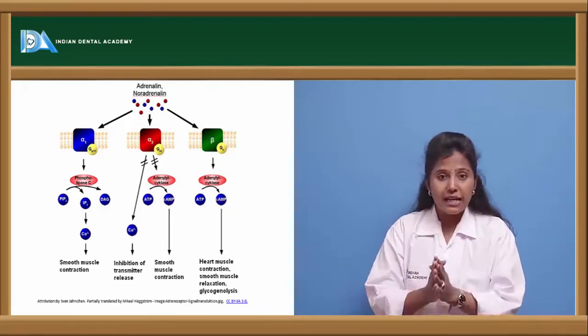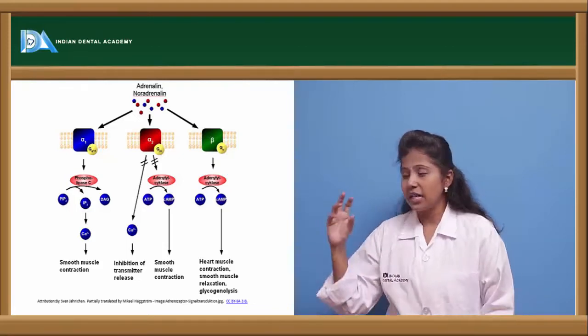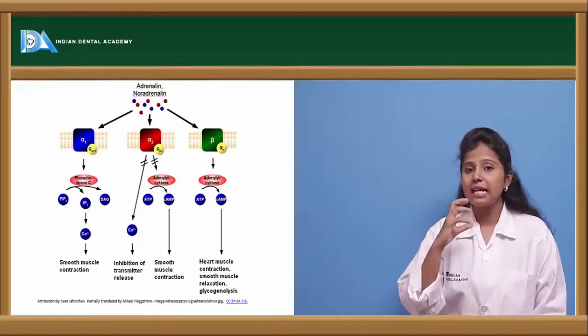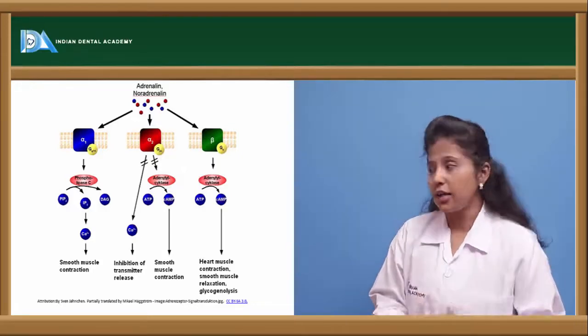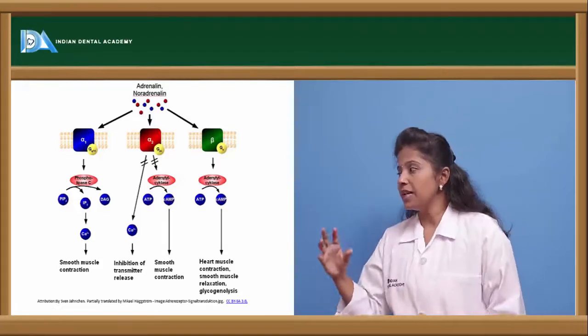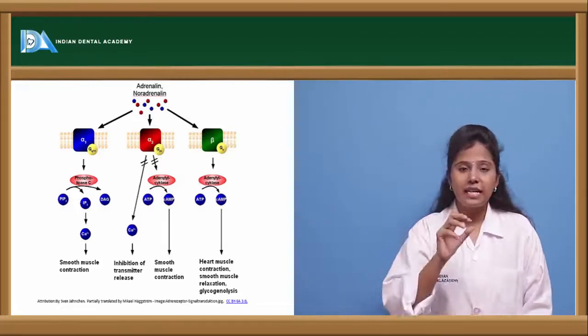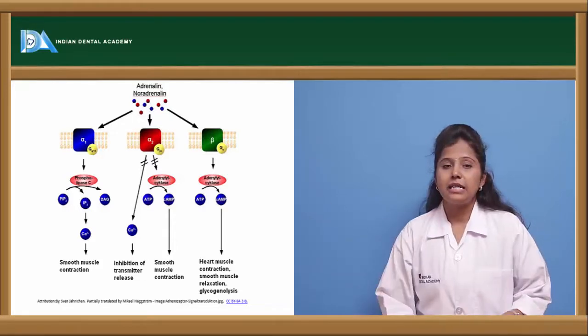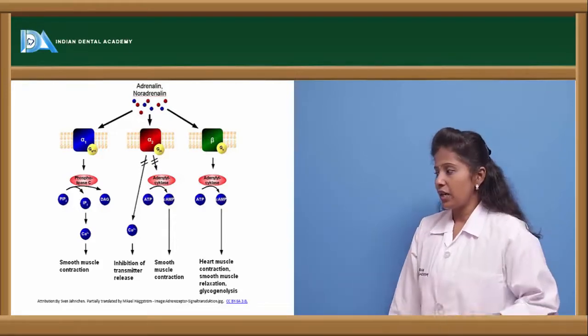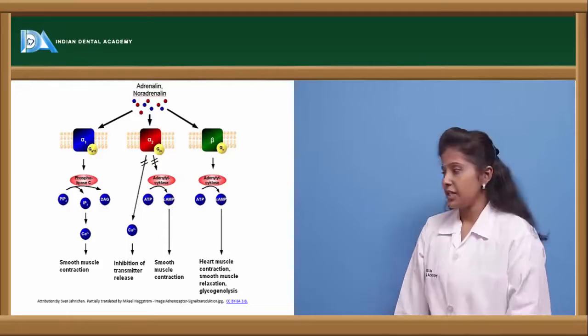If cyclic AMP levels increase, it causes smooth muscle contraction. And when coming to beta receptors, here also adenylyl cyclase converts ATP to cyclic AMP, which leads to heart muscle contraction and smooth muscle relaxation.